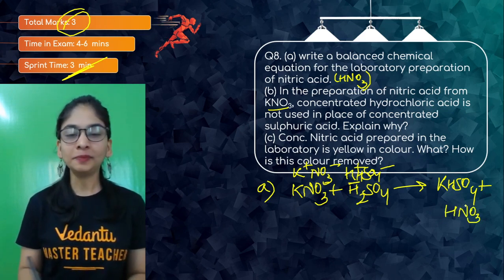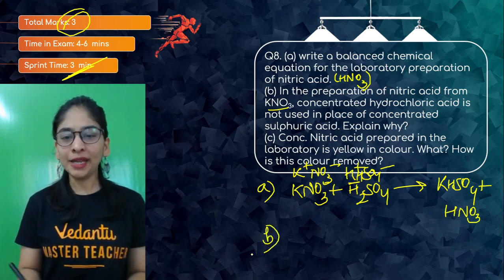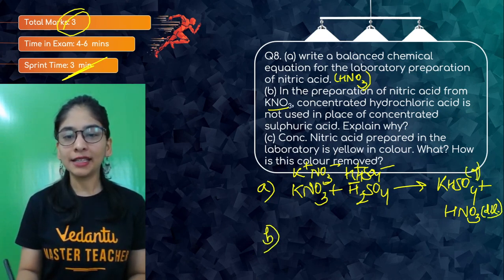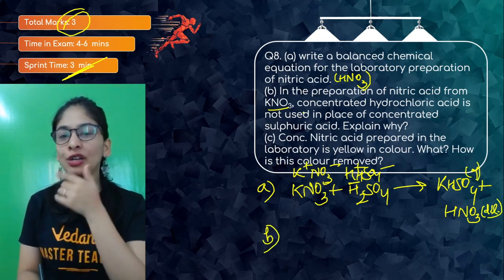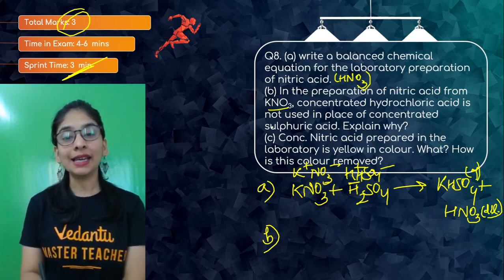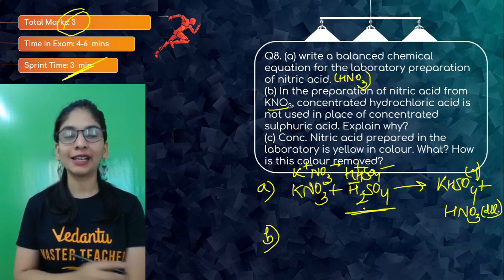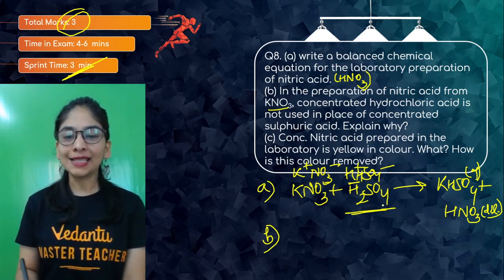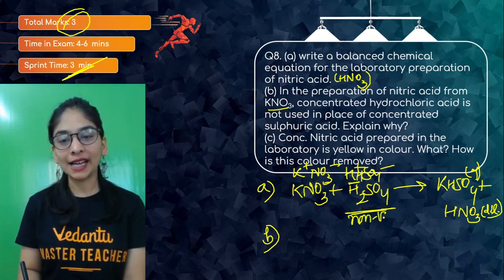Yeah, okay. Now in the B part, they are telling, in the preparation of nitric acid from KNO3, concentrated HCl is not used in place of sulfuric acid. Why? I think I told you already that we have to get this acid with the help of a non-volatile acid only.